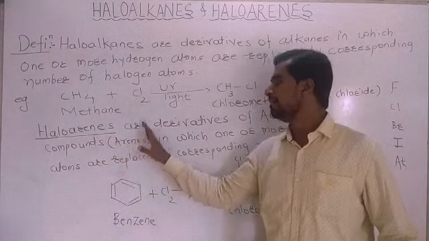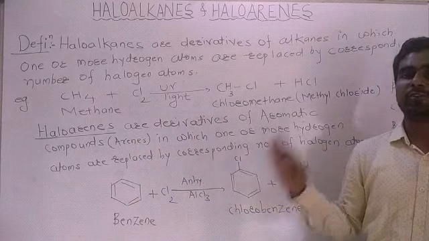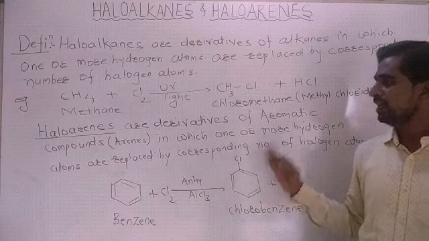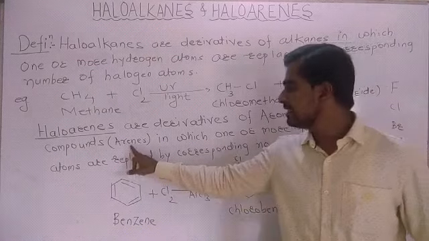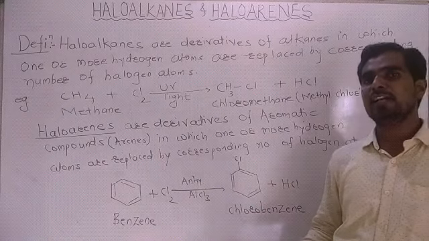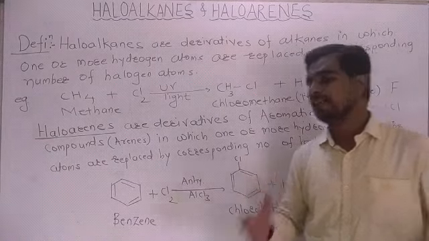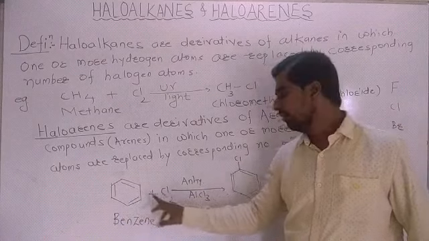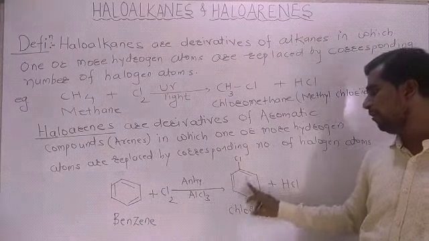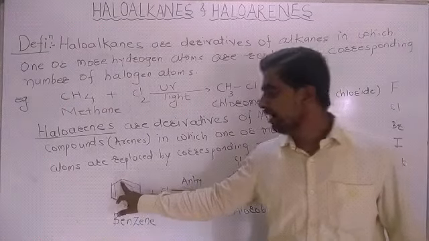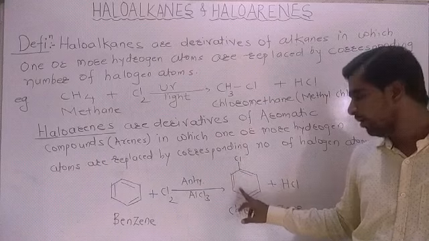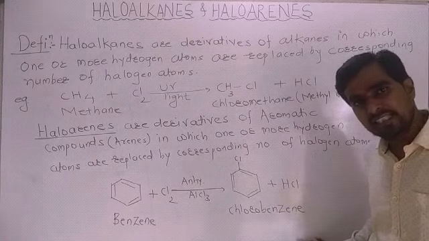Haloarenes, second definition. Haloarenes are derivatives of aromatic compounds like benzene, naphthalene, anthracene. These are also called arenes, in which one or more hydrogen atoms are replaced by corresponding number of halogen atoms. For example, here is the benzene, which similarly reacts with chlorine in presence of anhydrous AlCl3 to form chlorobenzene. Here also one hydrogen atom is replaced by one halogen atom, that is chlorine. We will get the chlorobenzene.